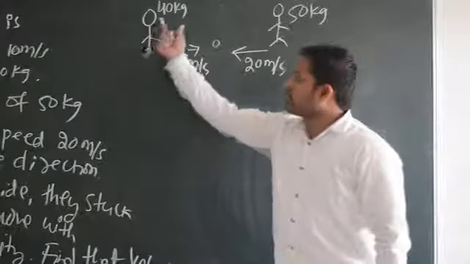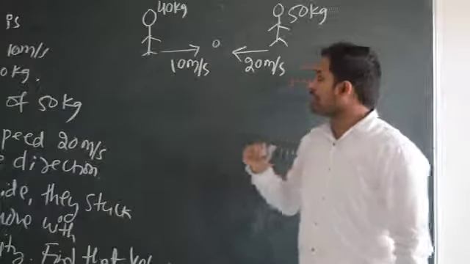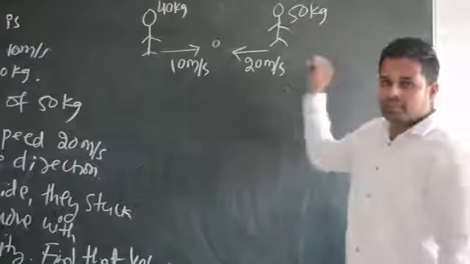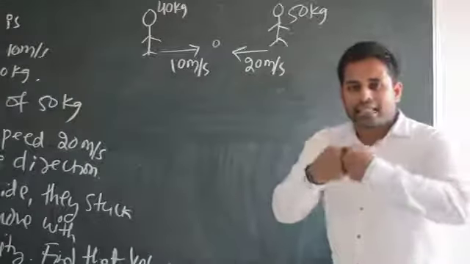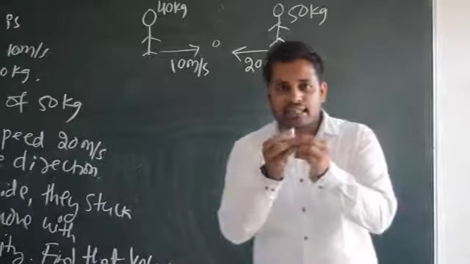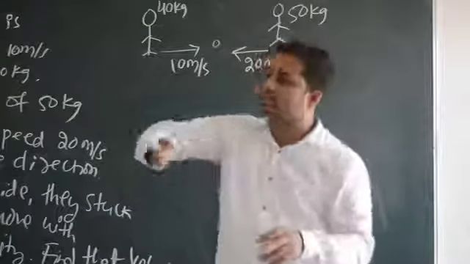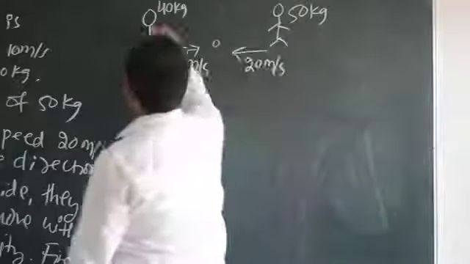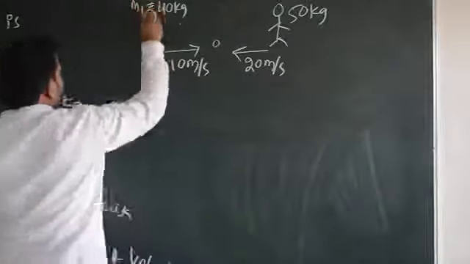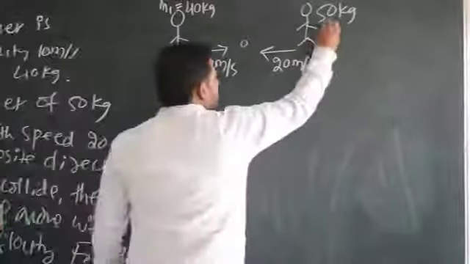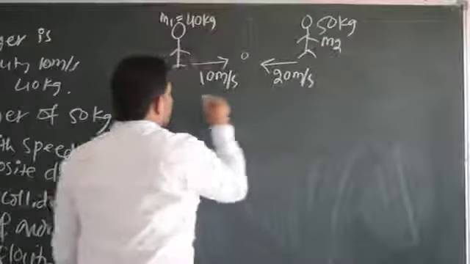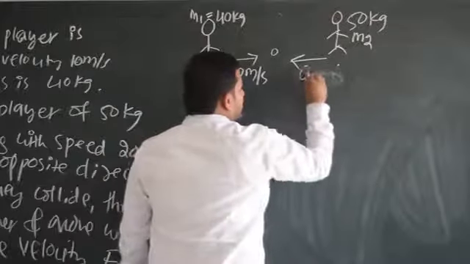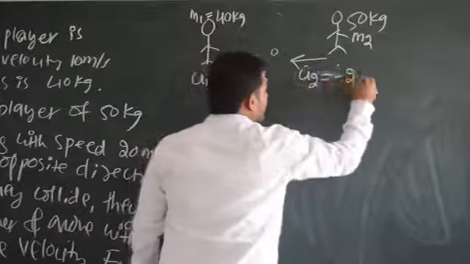Did you understand this problem? One hockey player with mass 40 kg moving with velocity 10 meter per second, another with mass 50 kg moving with velocity 20 meter per second in the opposite direction. After collision they stuck together and start to move with some velocity. That is what we are supposed to calculate here. Let us take the first player as M1 and the 50 kg as M2, with U1 equal to 10 meter per second, so U2 becomes minus 20 meter per second.